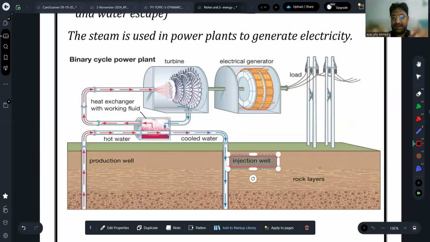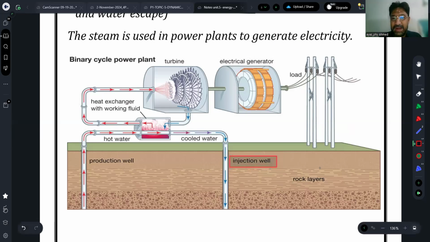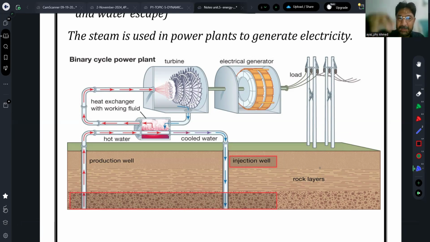The injection well is basically the area where you pump in the cold water. That water becomes hot near the rocky layers, because the earth is very hot inside, right? We bore the earth, and we pump in the cold water. Then the water gets heated up, and it is lifted upward due to convection currents, or we can pump it out. Here hot water is coming out of the earth.